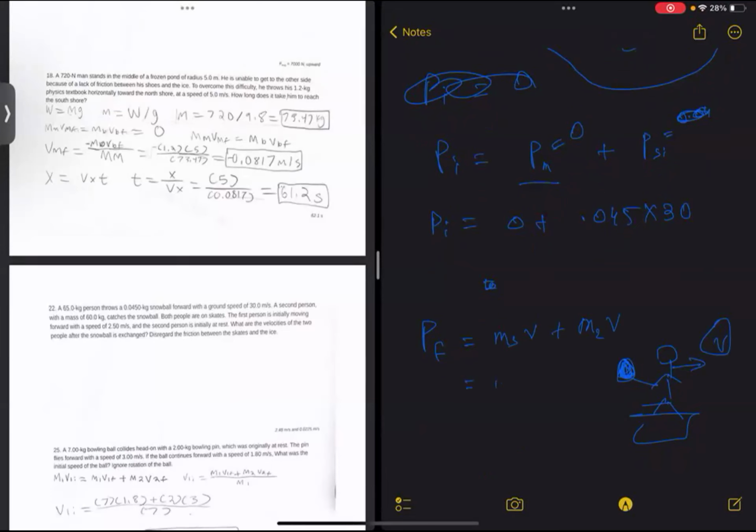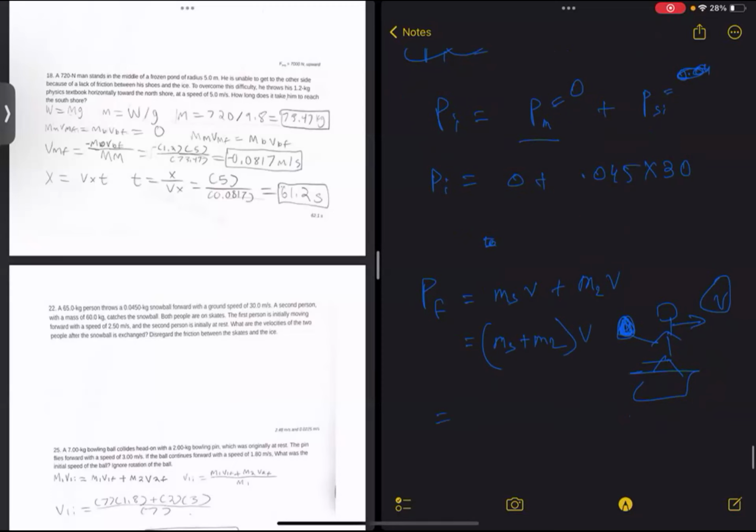So this can be written as (m_s + m_2) multiplied by v. And what is the mass of the second person? That is 60 kg, right? So (0.045 + 60) kg multiplied by v. So this is the final momentum of that system, right? And you will equate this final momentum to the initial momentum you got here. And by this, you will get the final velocity of the second person. Is that correct?